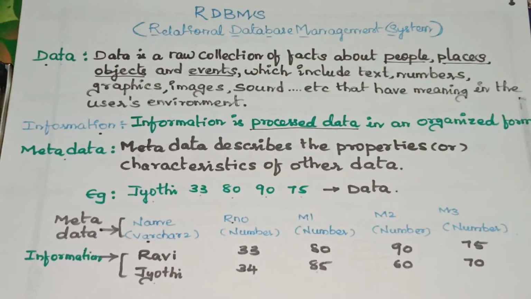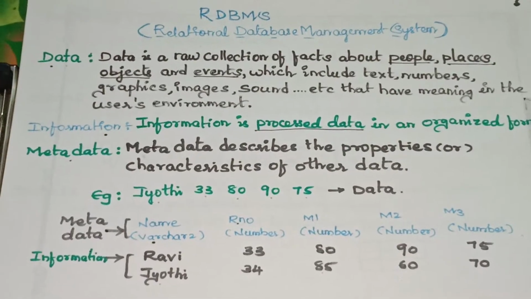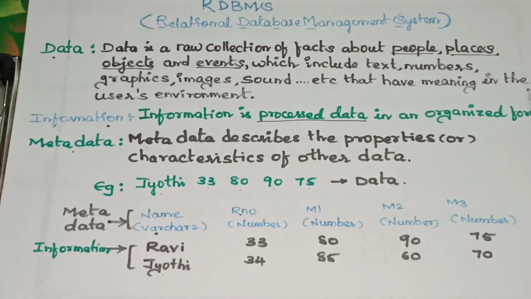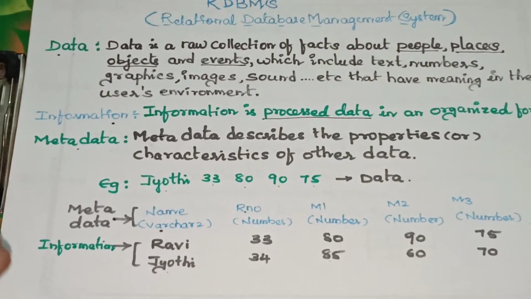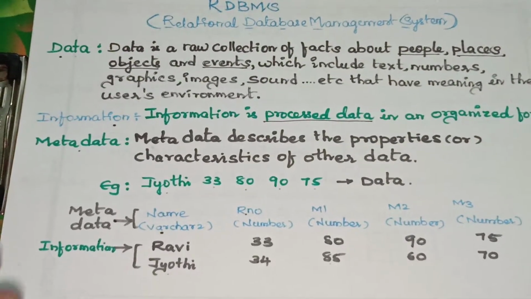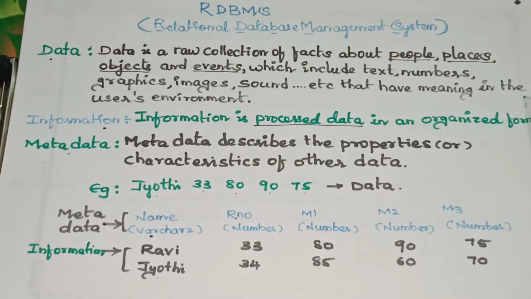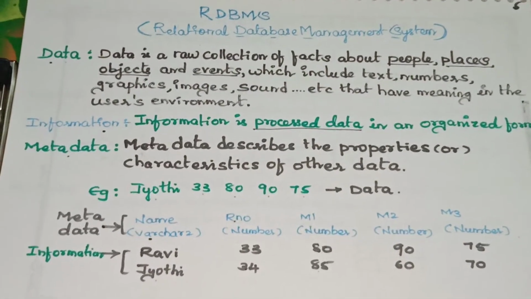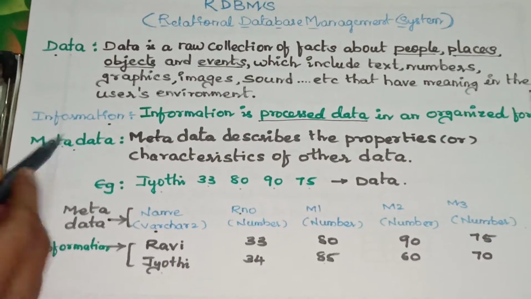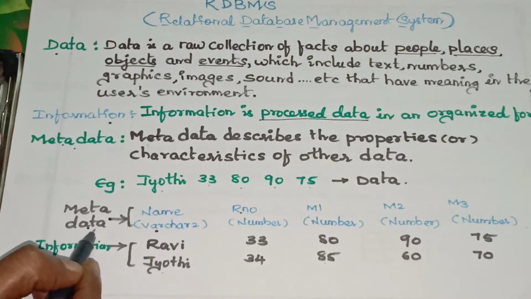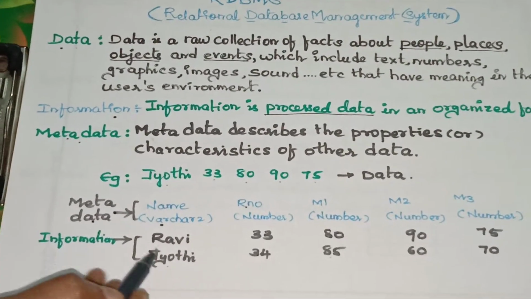Here I have given the data Jyoti, 33, 80, 90, 75. It is simply data, a fact about a particular person, but it is not clear whether 33 is the age of Jyoti, or marks of Jyoti, or a roll number. Here no clarity is there. So when we want a clear description of the data, we use metadata.